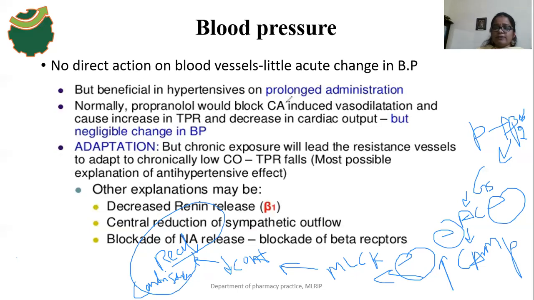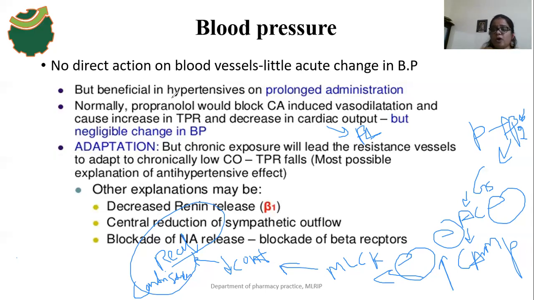The increase in peripheral resistance occurs as a result of blocking vasodilation. But propranolol also decreases the cardiac output. Why does it decrease the cardiac output? Because propranolol also binds with beta 1 receptors, so it decreases the cardiac output.